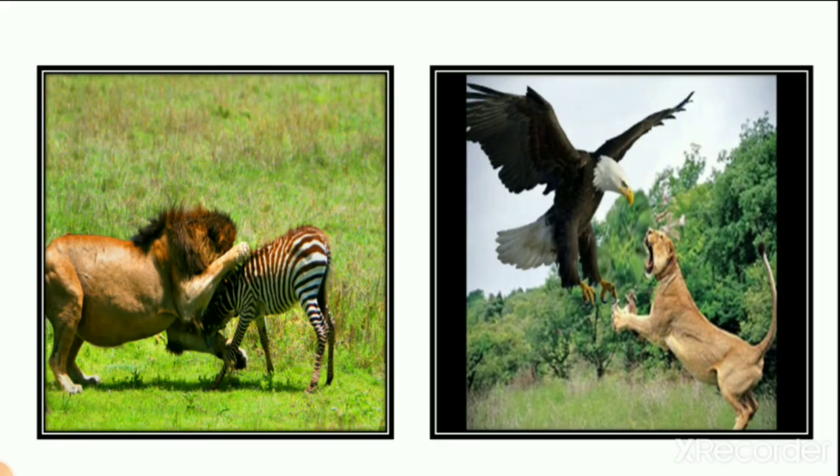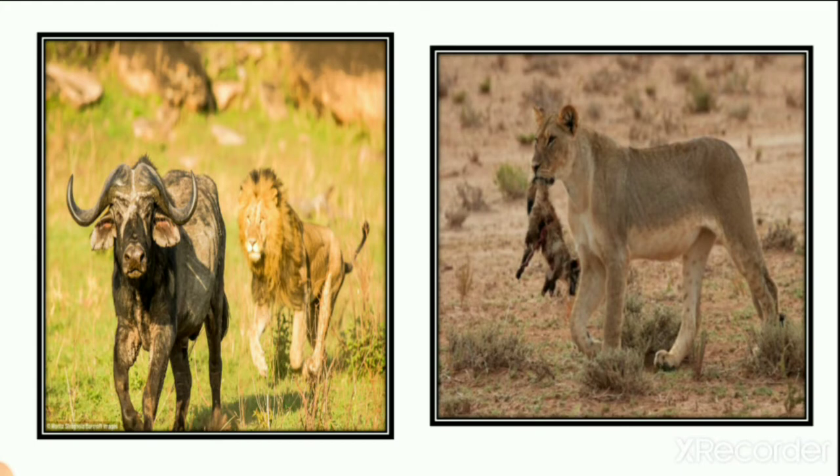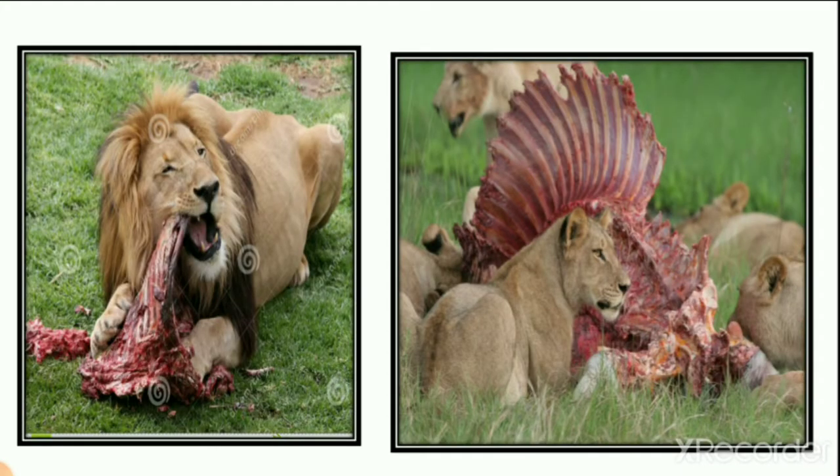Here we see some pictures, which we saw yesterday, of animals that the lion attacks. Then they are eating together. They have families like us. So here they are eating together. When the lion eats this animal and when its stomach is full, it leaves that animal as it is. Then animals like the fox and many others eat the flesh of that animal.